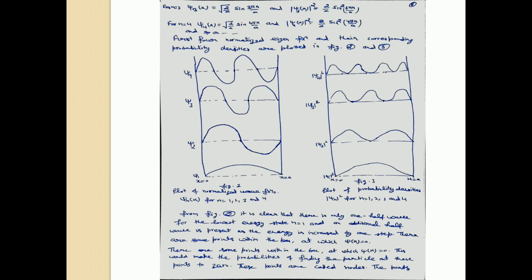From figure 1 and figure 2, it is clear that there is only one half wave for the lowest energy state, that is n is equal to 1. There is only a half wave, and an additional half wave is present as the energy is increased by one step. That is, for the second state we have a complete wave. For the third state another half wave is added, and for the fourth state you have two complete waves.